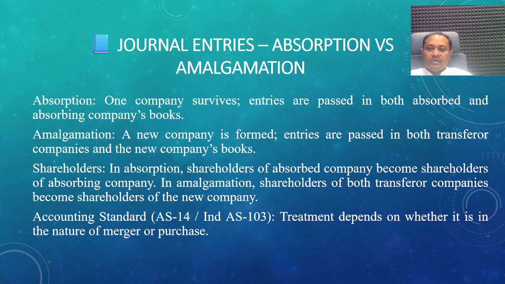In case of absorption, one company survives and another company loses its identity, so closing company journal entries will be required. So only the B company requires the realization account to close the business. In case of amalgamation, both the companies are required to close all the assets and liabilities accounts, ledger accounts. So there is a requirement of the realization account for both the companies.